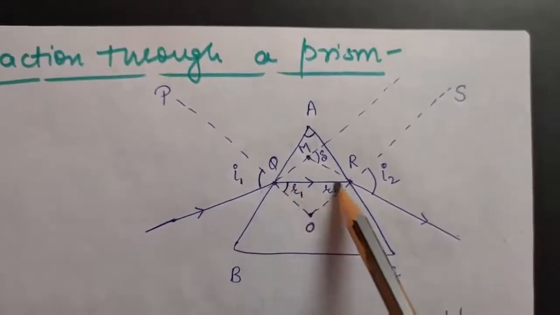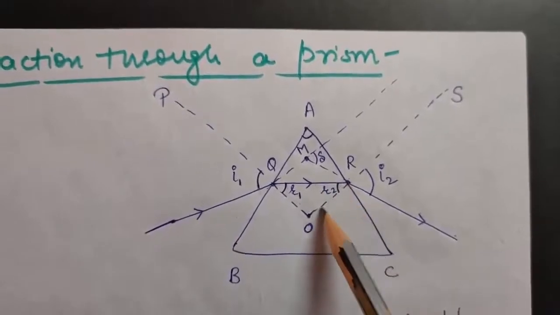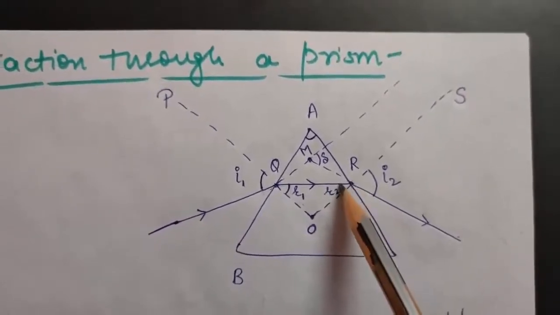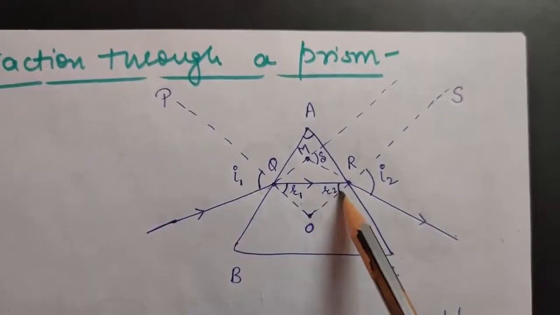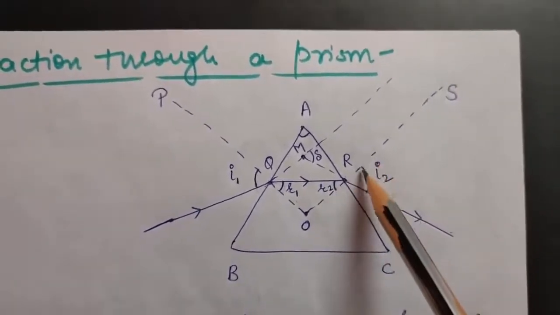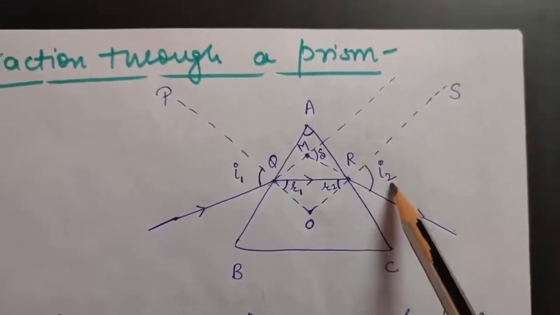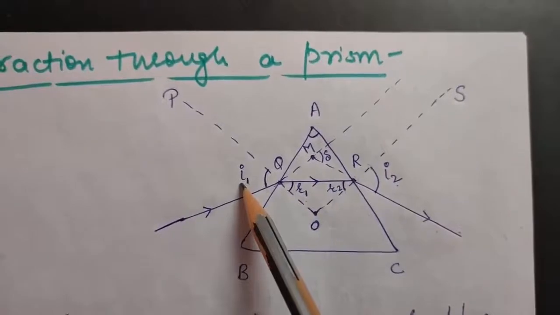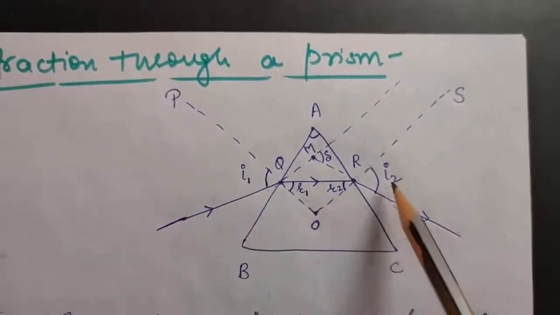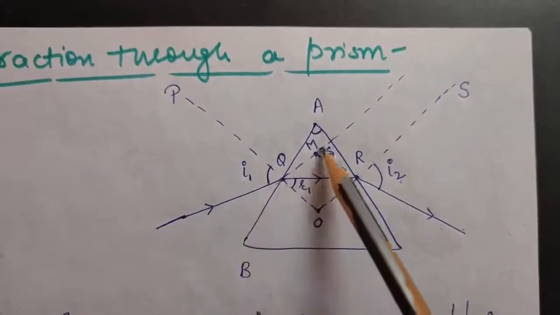Now this ray is incident on this surface like this. So again this is normal to this surface, so I am denoting this angle by r2. After that it emerges out and this is the normal, so this will be your angle of emergence, so I am denoting it by i2. Okay, so I hope it is clear. Angles i1, r1, r2 and angle i2. Okay, so now I am producing this ray in this direction.